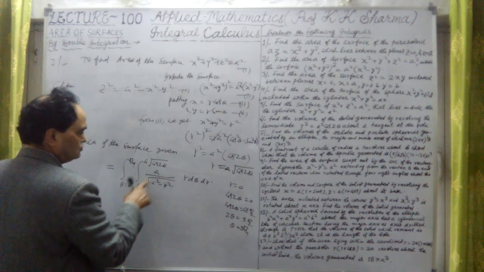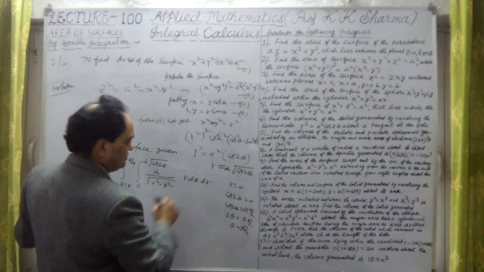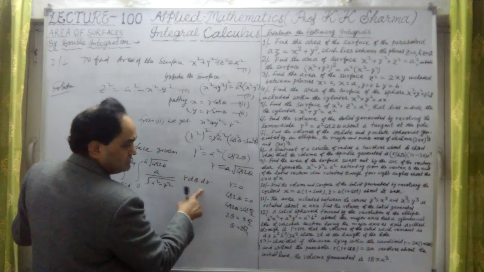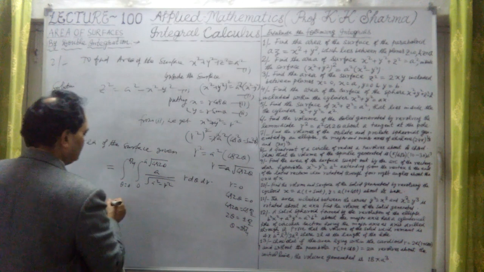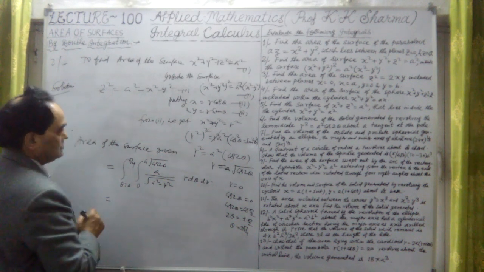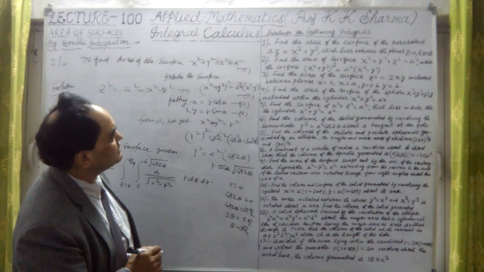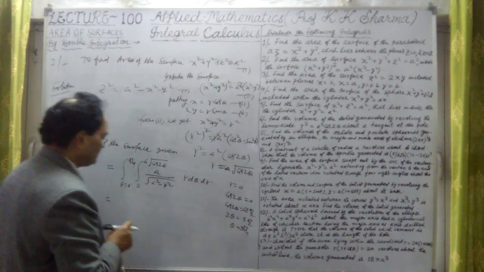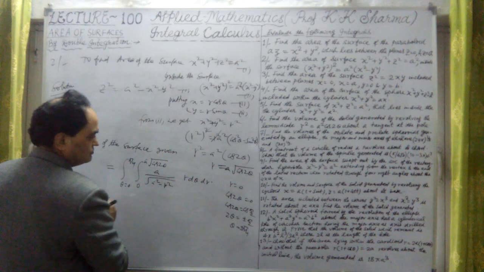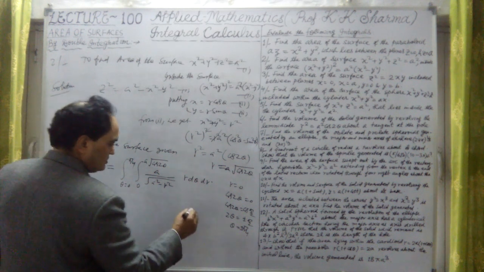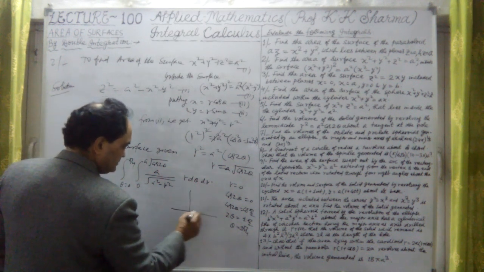Now r goes from 0 to a under root cos 2 theta, with r d theta dr. Now let me integrate. What is the area of the surface? It says find the area of the surface inside the surface. This surface was a loop of this kind.